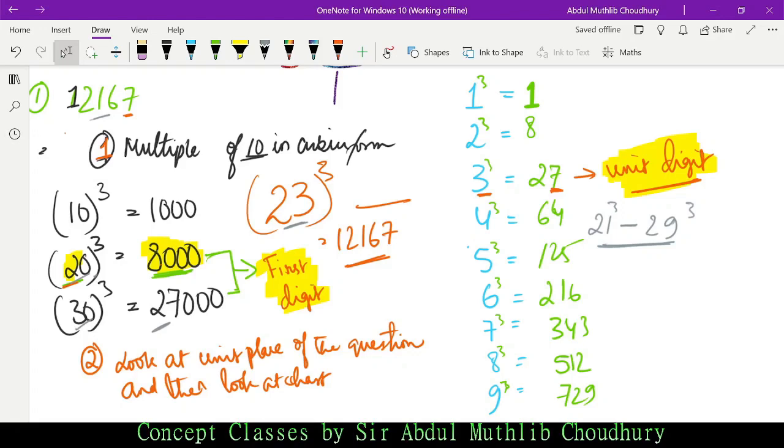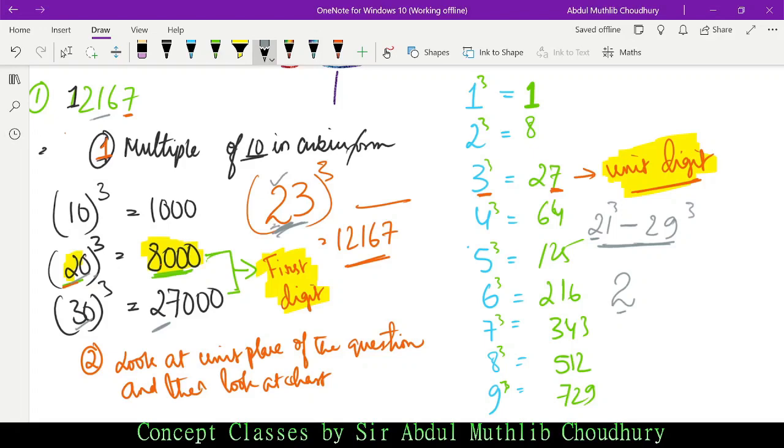Okay, so the first digit will be how much? 2. Even if it's 24, the first digit will be 2. 27, the first digit will be 2. 29, the first digit will be 2. So that is why I have considered 2. Done with 2.